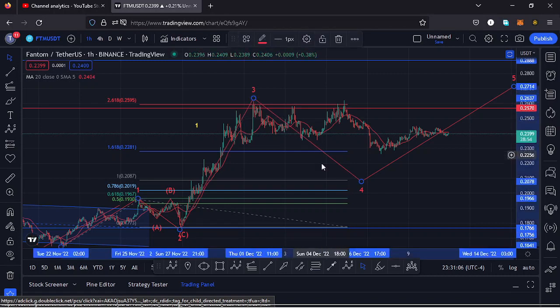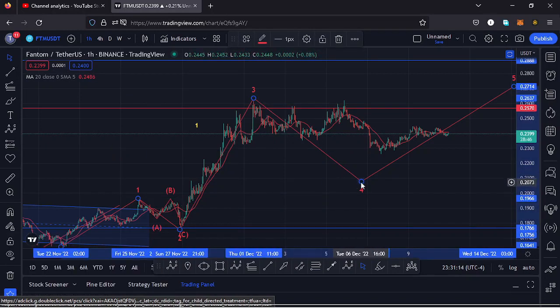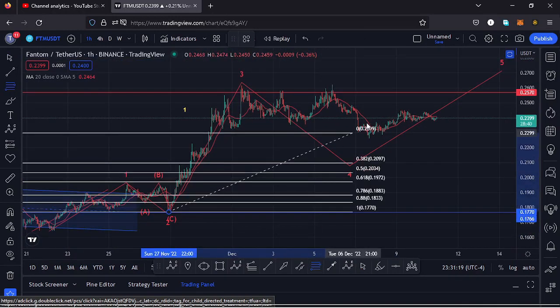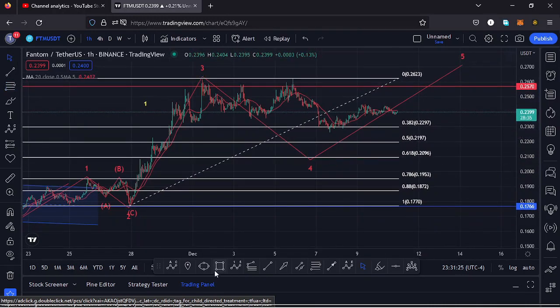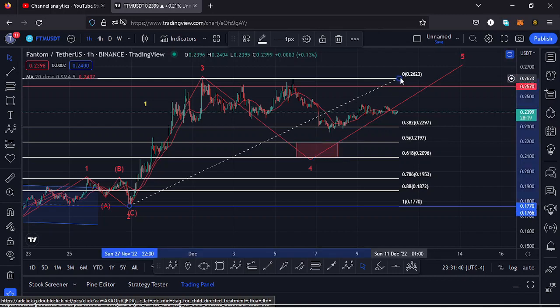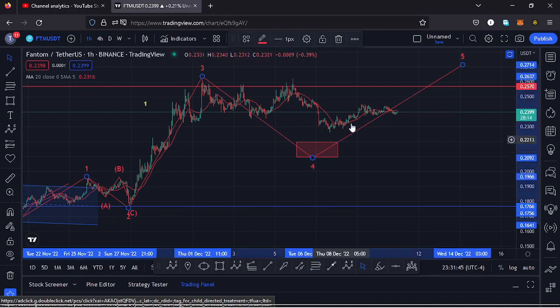And after seeing the high for that wave 3, what we expect next is a bit of a retracement in the formation of this wave 4. Using the Fibonacci, connecting them from the low of the second wave to the high of that wave 2, that gives me a minimum retracement area between the fib level 0.5 and the fib level 0.382 as a minimum target area to the lower side in the formation of this fourth wave, and that perfectly lies between the $0.2197 mark and the $0.296 mark. That is the minimum that I'm expecting Fantom to do to fully maximize the formation of this fourth wave before we see another bounce to the upper side in the formation of that fifth wave.